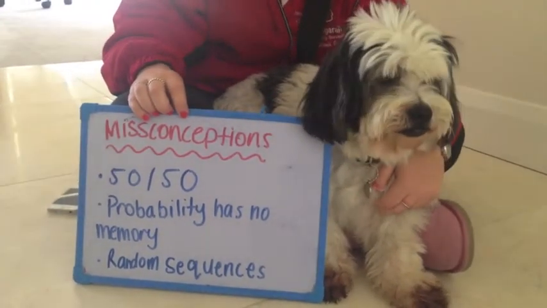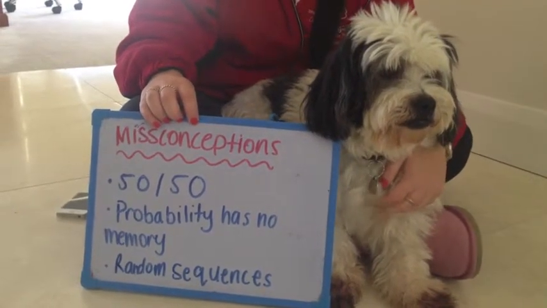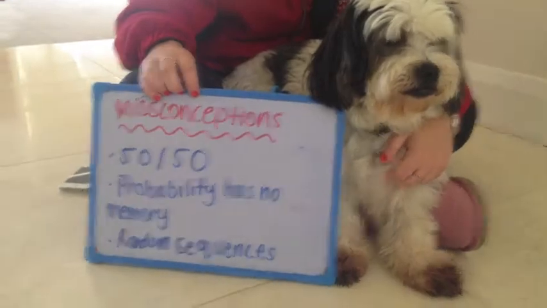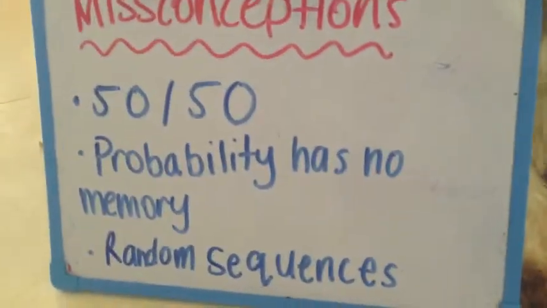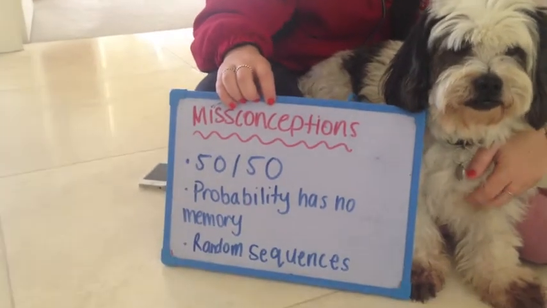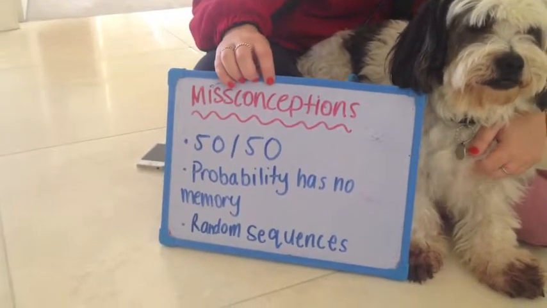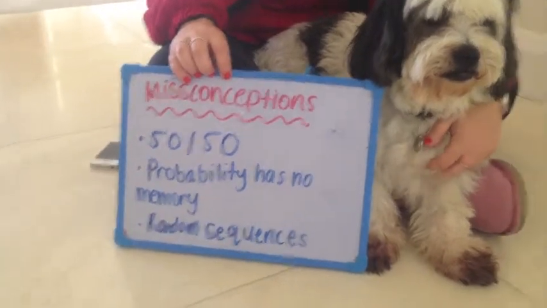You can't be on a roll if a process is being repeated over and over under the same conditions. Probability has no memory. Finally, sequences of outcomes that look more random often have the same probability as sequences that don't look as random.